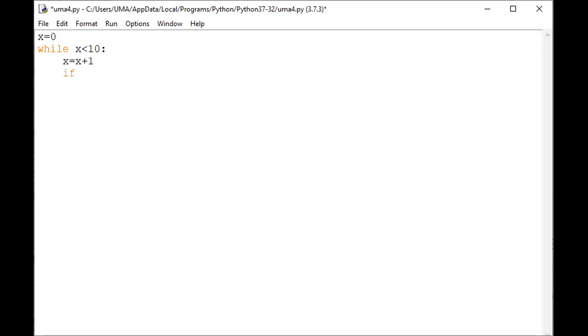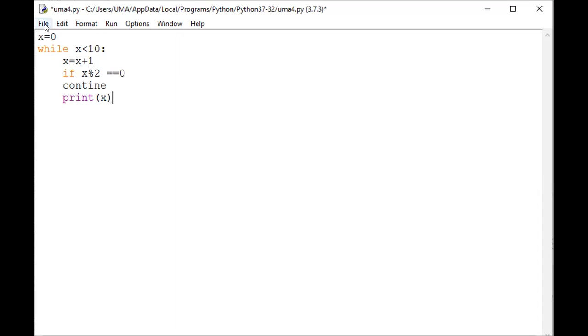If x percentage 2 equal to 0, then continue, and then print the particular x value, print x. Here this is a simple program.